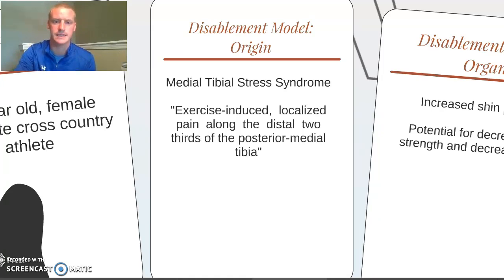The origin of her disease is medial tibial stress syndrome, also known as shin splints in the literature. This is defined as exercise-induced localized pain along the distal two-thirds of the posterior medial tibia. While the pathophysiology is often debated, the definition is kind of broad. This can include definitions such as shin splints and medial tibial syndrome itself, not a stress. You may see this defined in the literature as something that occurs often in exercising or active individuals such as military and runners, but typically along the distal two-thirds of the tibia is where the pain is located.